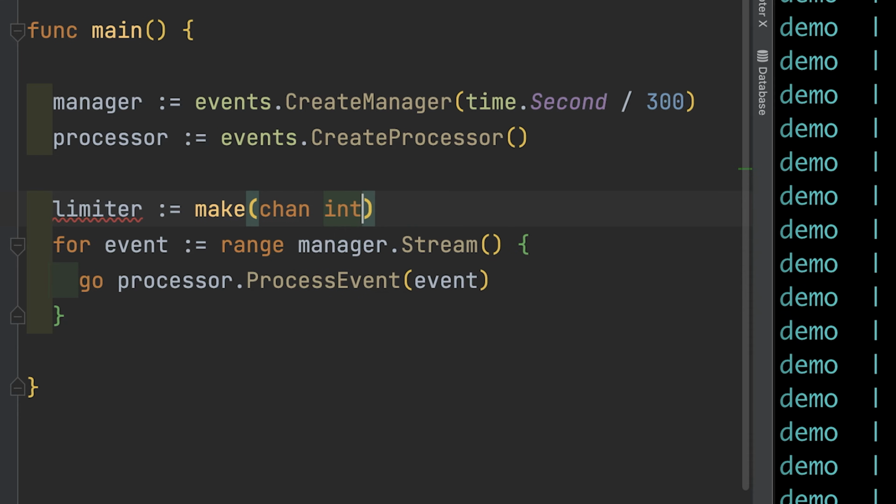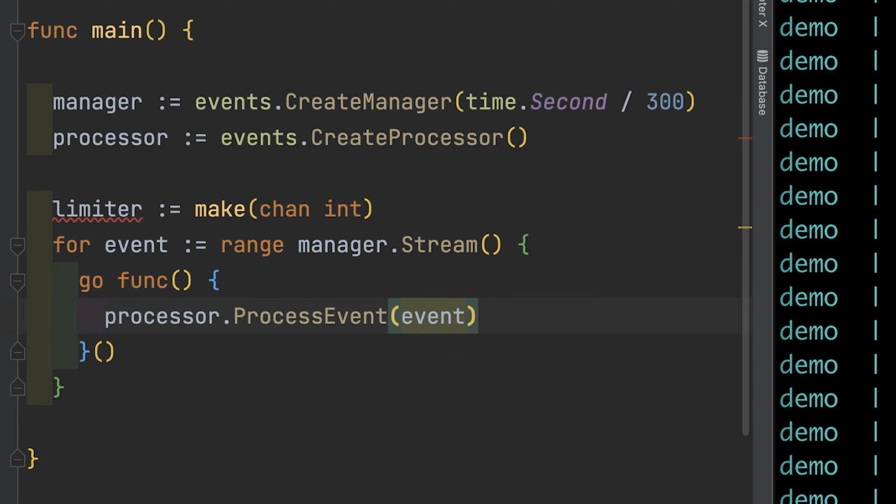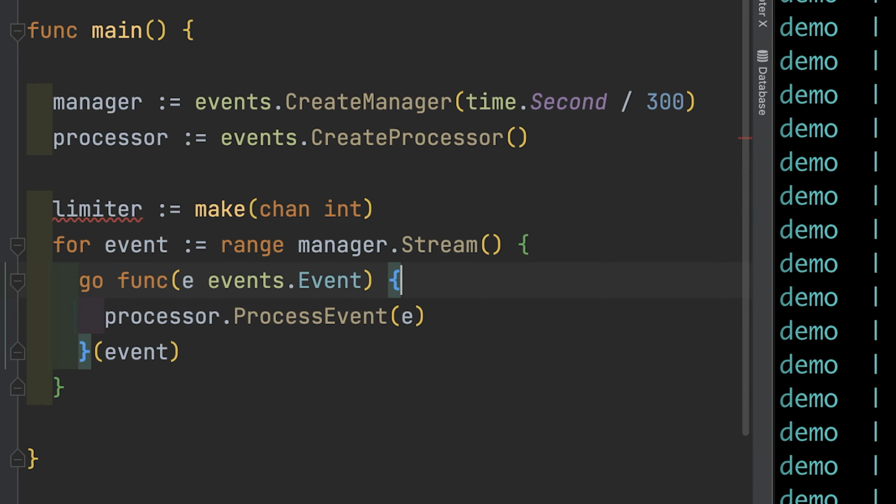I'm just going to make it an integer. And with this Goroutine, we need to take a little more control over that. So I'm going to bring that out into an anonymous gofunc. As such, we need to copy this event into the scope. Okay, cool. So we've got this copied into the scope now.